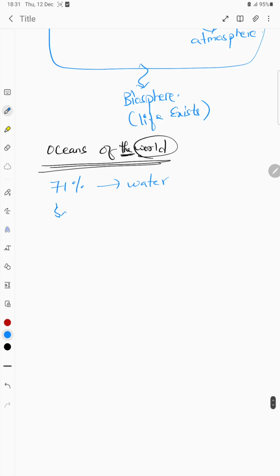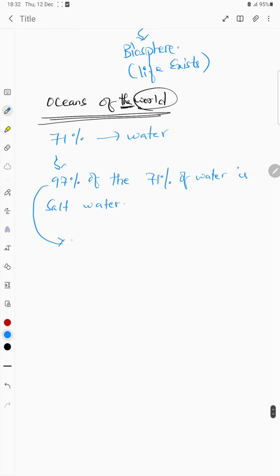Second thing we know about this is 97% of this is salt water. So that means majority of it is covered by oceans, seas. So we are going to talk about oceans.